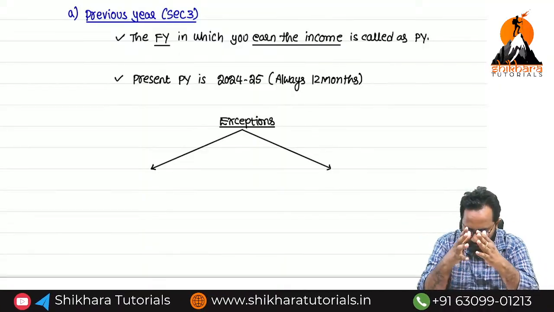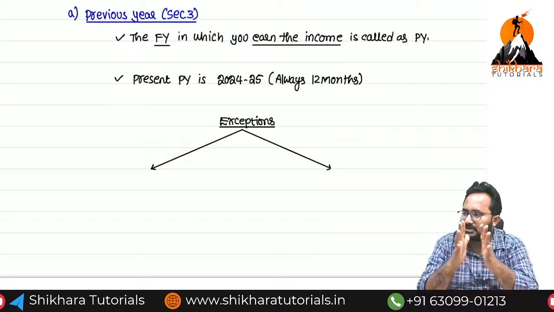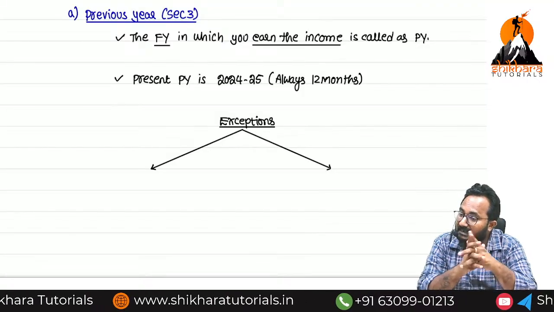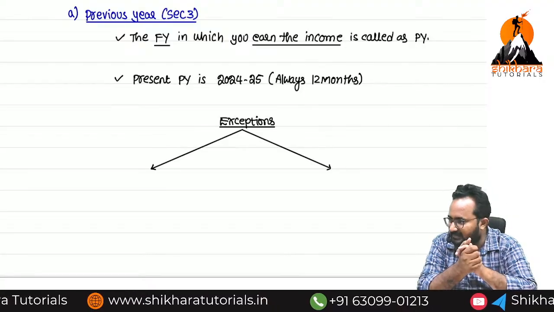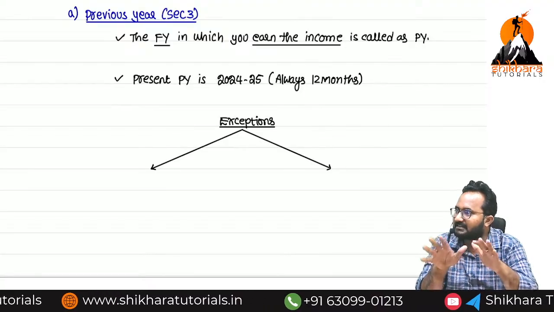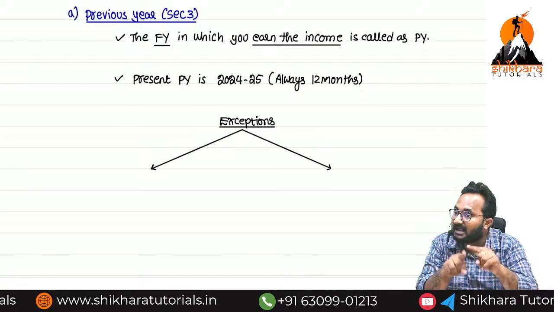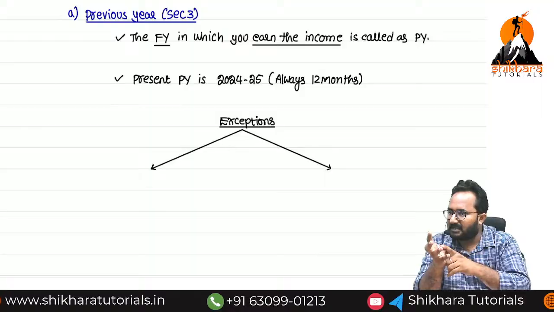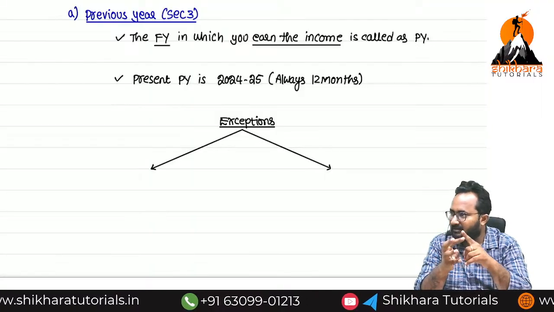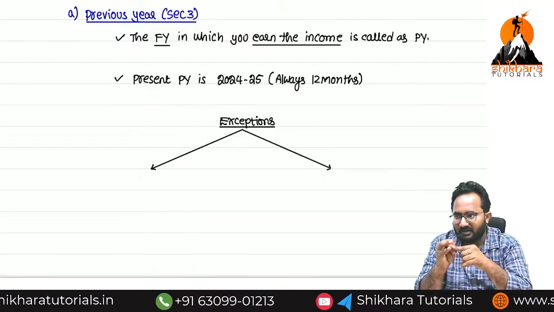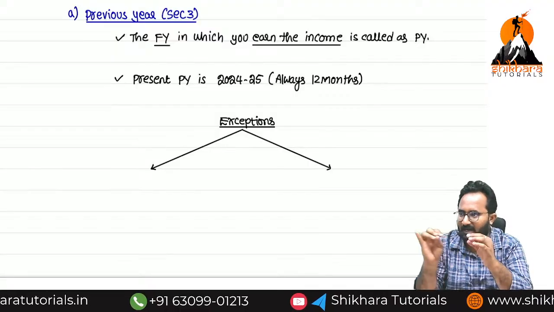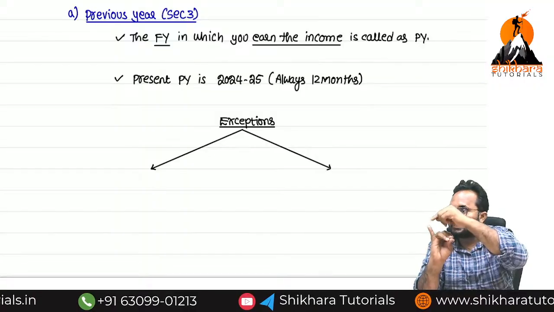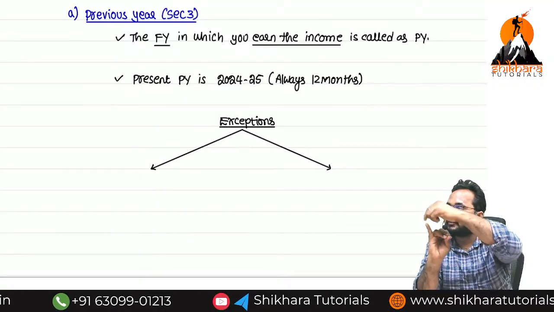In my case, I got a job in August. My income earning started from which month? August. For me, the previous year will also start from August to March 31st, because April is empty, May empty, June empty, July also empty. I don't have any income. I'm starting earnings from August, so that's why for me the previous year will start from August.